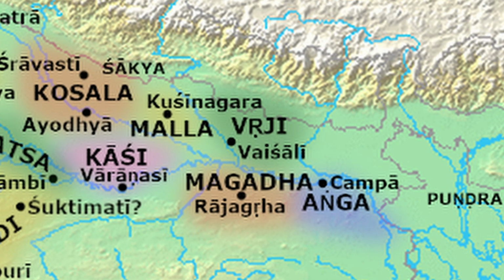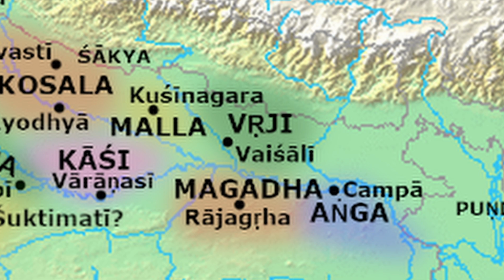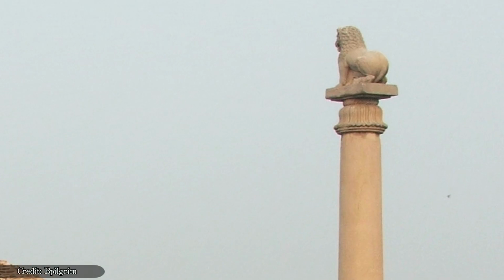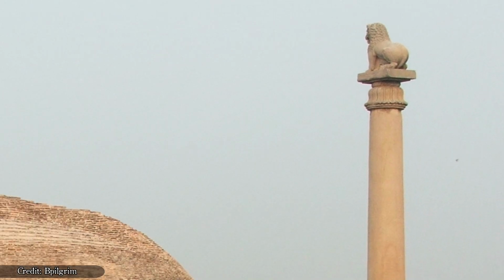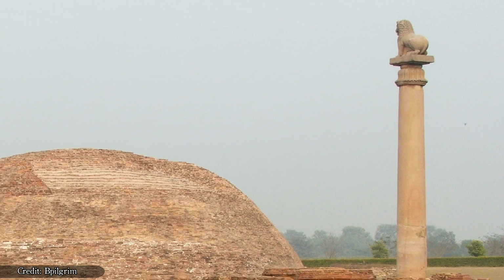The Vajji Confederacy, with its capital at Vaishali, was one of the most prominent republics of ancient India. It was led by the clan of Licchavis and was one of the early examples of a democratic system in India, though it was a highly decentralized form of democracy, with power residing in assemblies or councils.